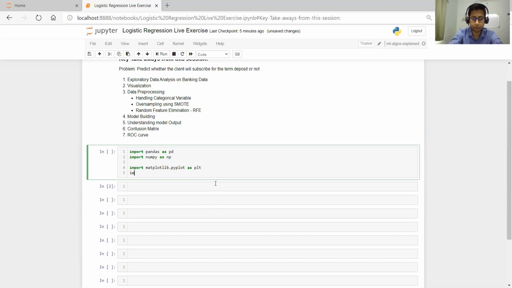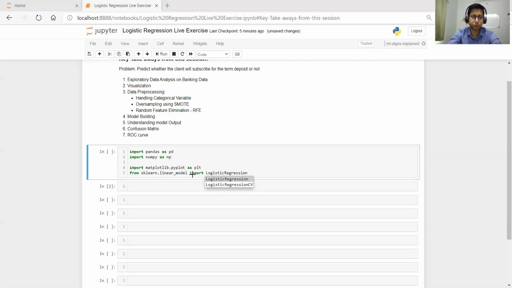So let me import that also: from sklearn.linear_model import LogisticRegression. Okay, so I'll be using logistic regression.